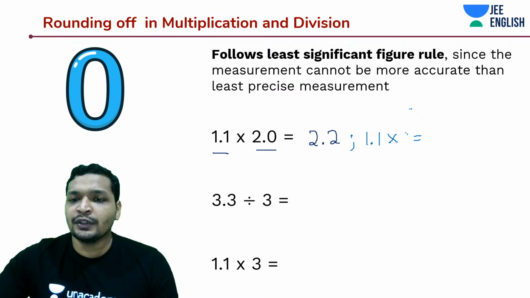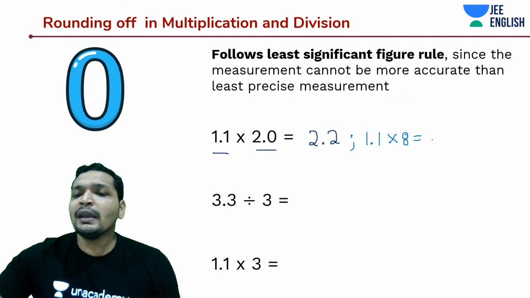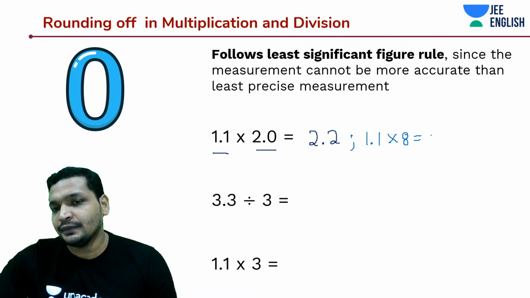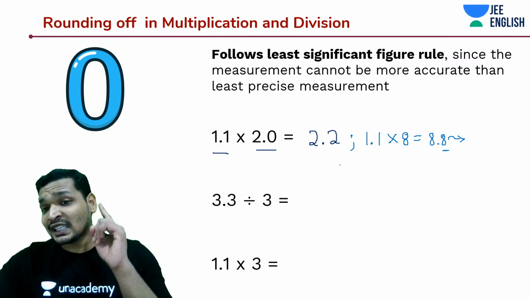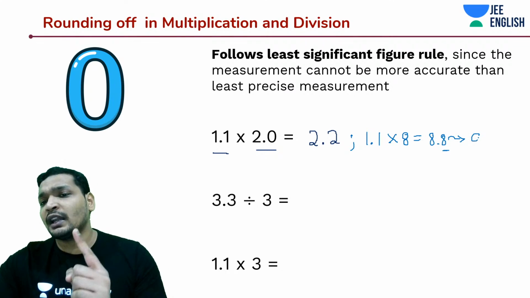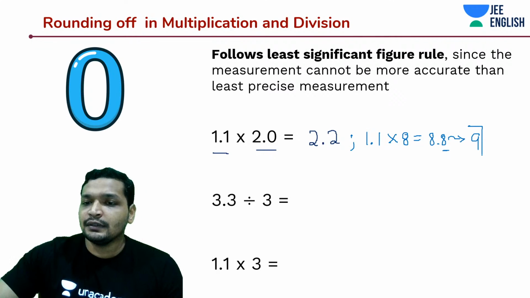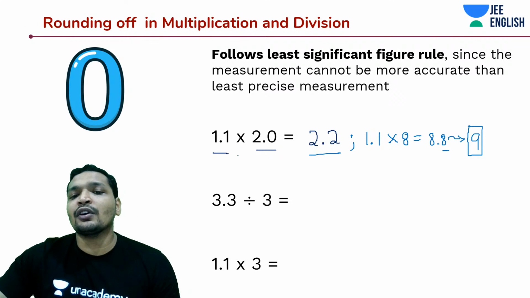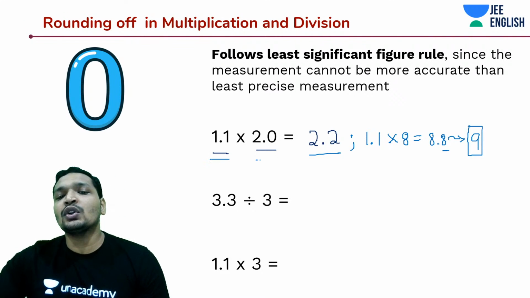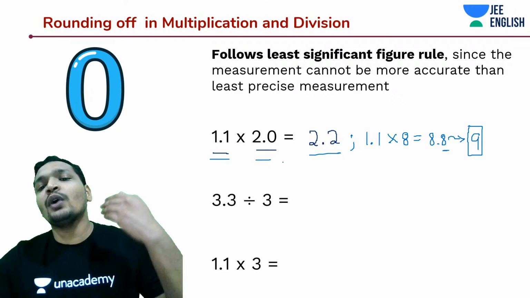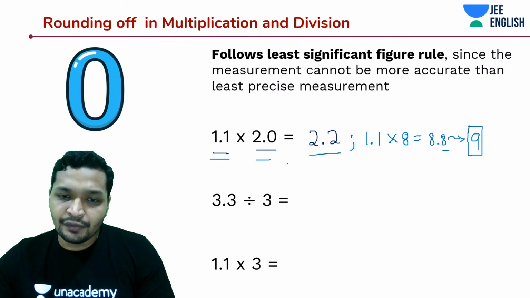This would give us a better understanding. We're going to get 8.8, but you have to round it off to only one significant figure, that's going to be 9. This should be the answer. Whereas in the earlier case, we got 2.2 because both had two significant figures and you had to round it off to two significant figures.